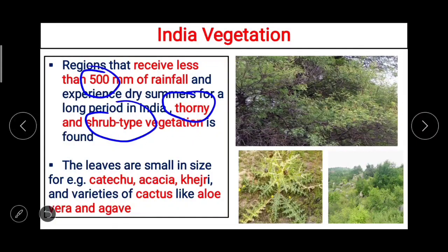The leaves are small in size. For examples you can see catechu, then acacia, khejri, and varieties of cactus like aloe vera and agave.